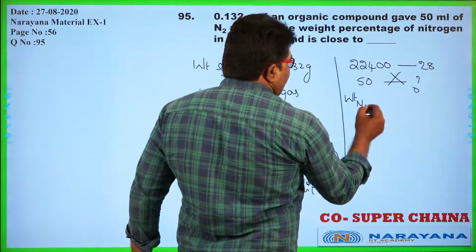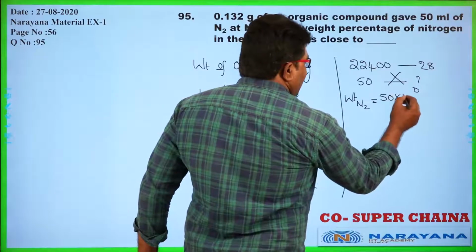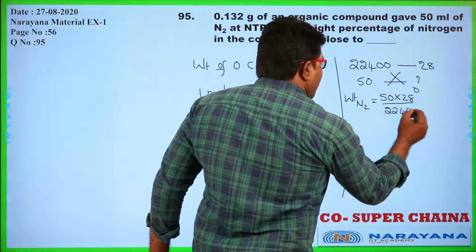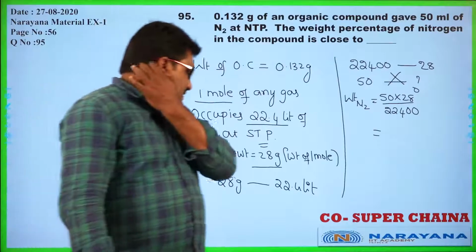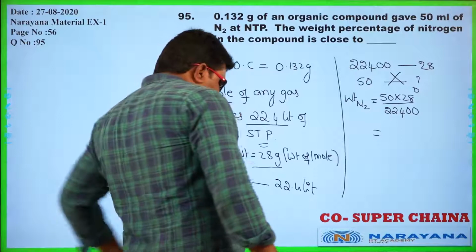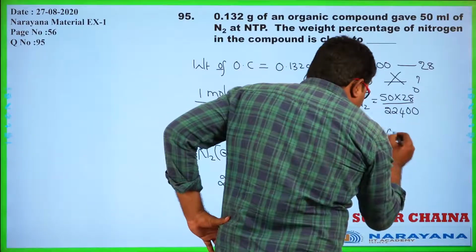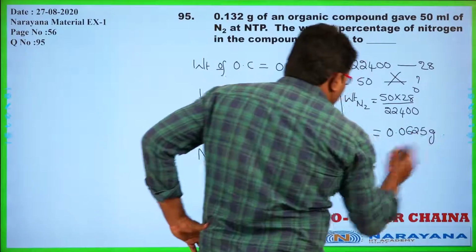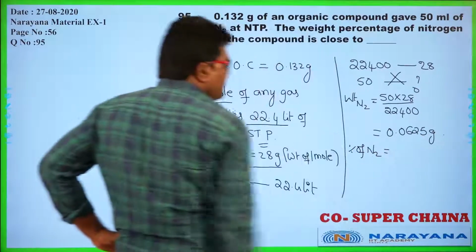In this way we can find the weight of that nitrogen. Weight of nitrogen in the organic compound is 50 into 28 divided by 22,400. Okay. Yes. By calculating that we can have the value. Yes, it is 0.0625 grams.